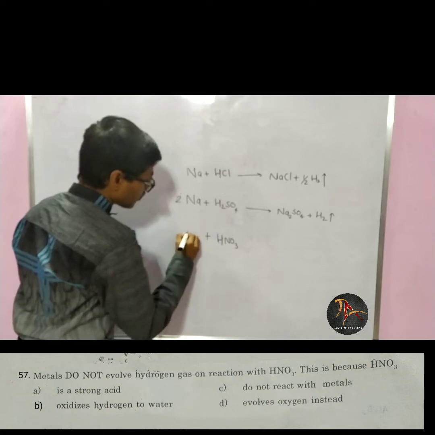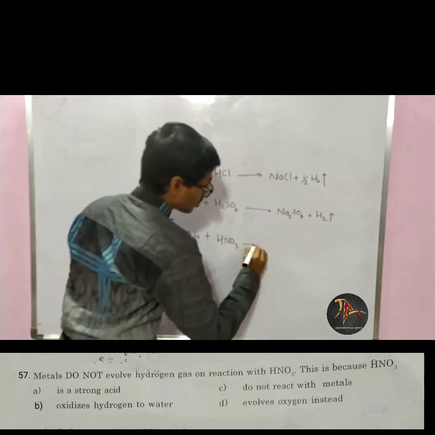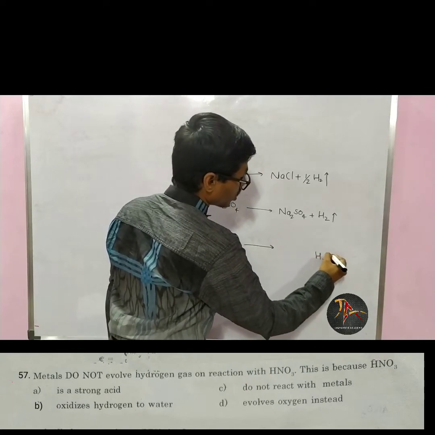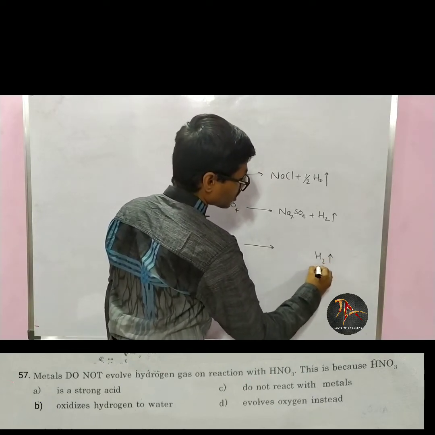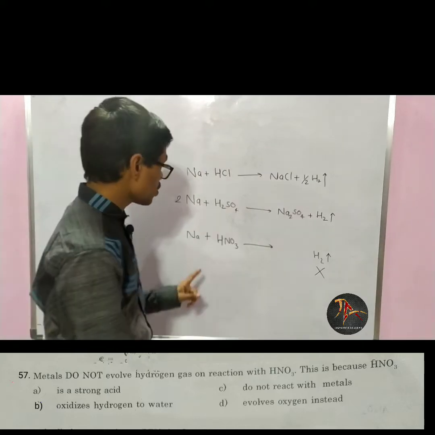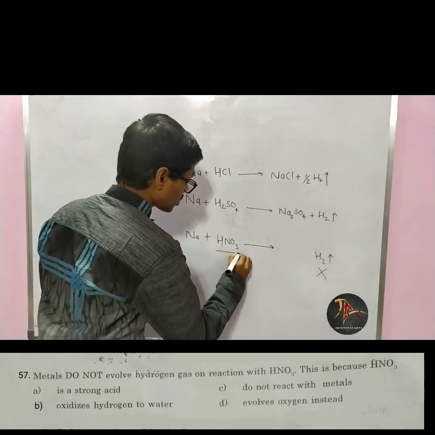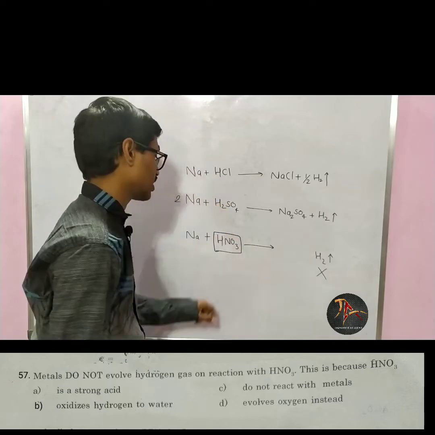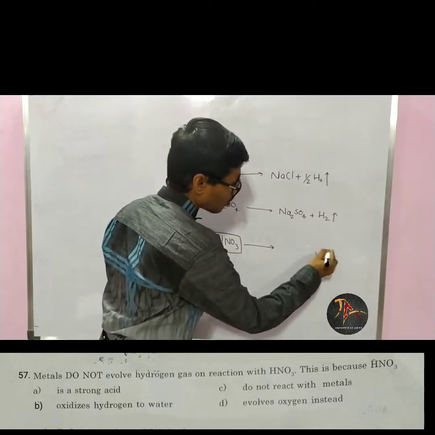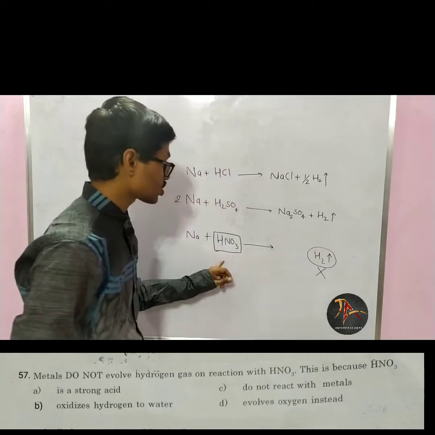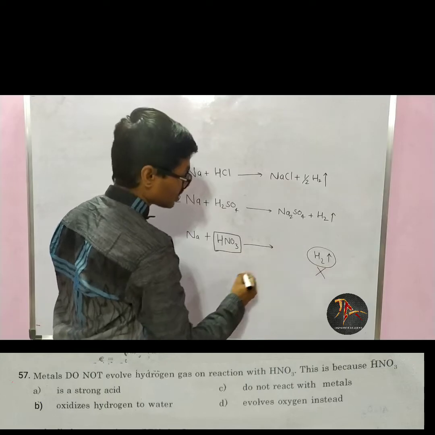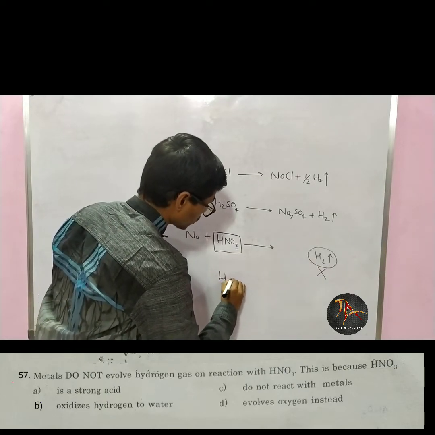Practically it was observed that the popping sound does not come. So why? You can think that HNO3 is a very good oxidizing agent. Even though H2 will form, HNO3 will oxidize H2 to H2O.